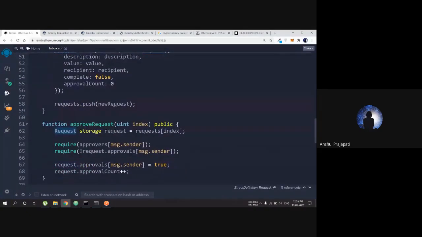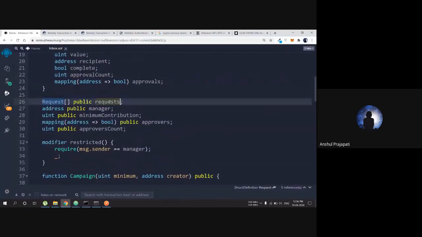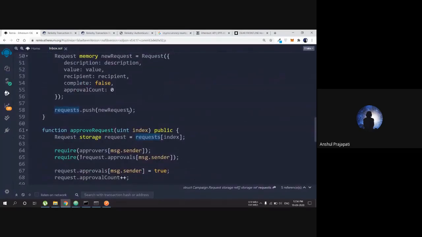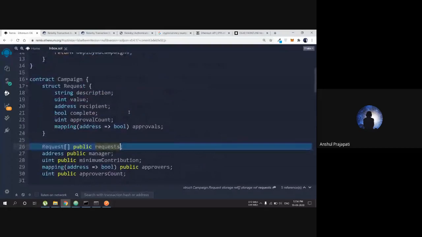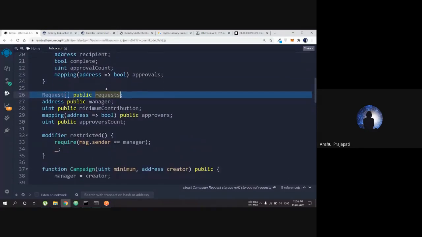So requests.push: we have created a request list, and we are pushing the new request to it. And why are we pushing the request? Because if we are creating a website or a campaign, we need to get all the requests. One manager can create many requests at one time.